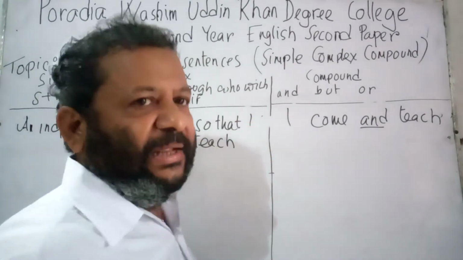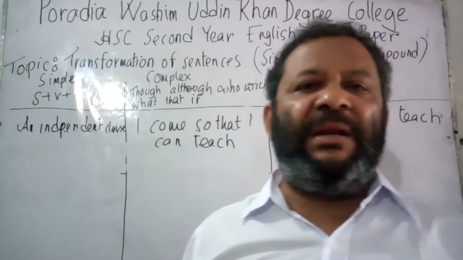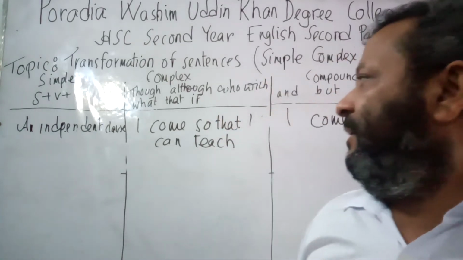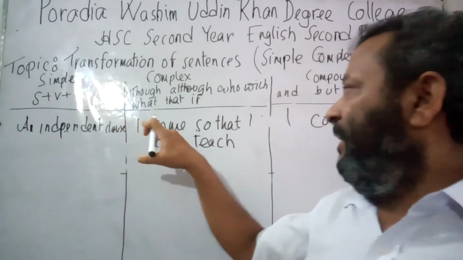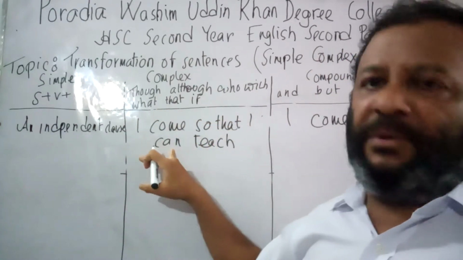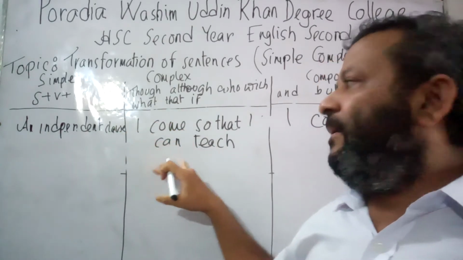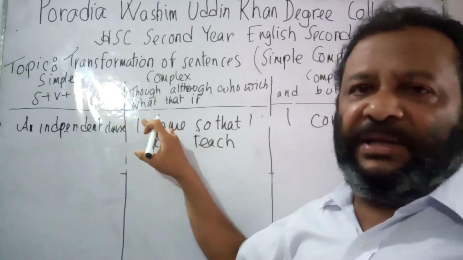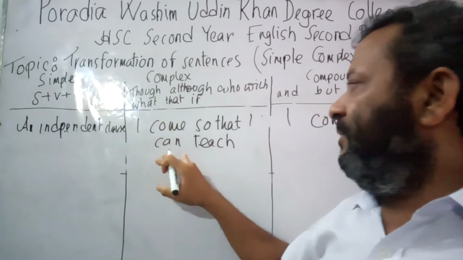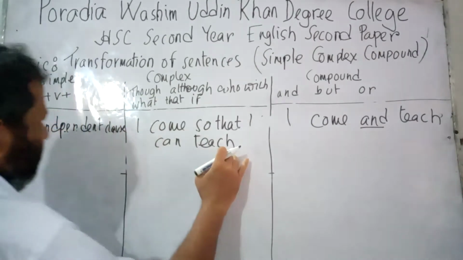Now there is another thing that after so that we need to use can, could, may, might, just by depending on the first part of the sentence. If it is in present tense, then it will be can or may, or if it is in past tense, it will be could or might. So I have got come in the present form, so it will be can. So I come so that I can teach.